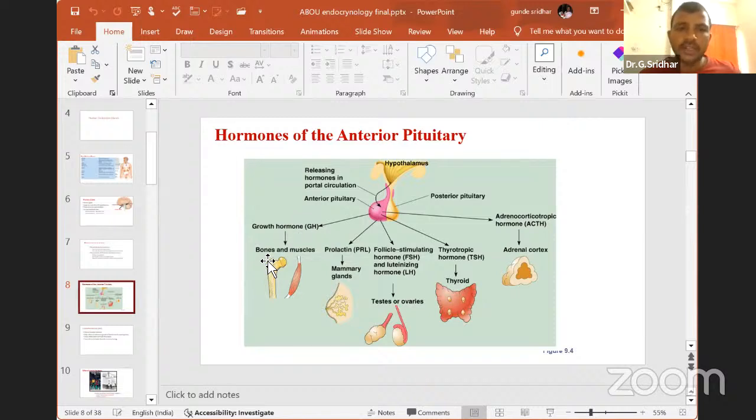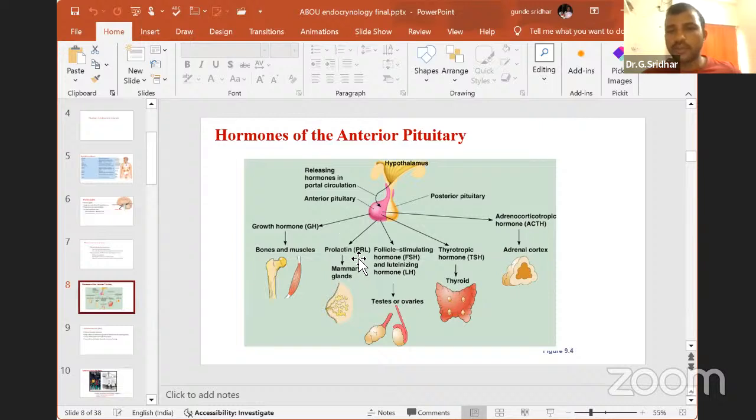Growth hormone mainly acts on the bones. This growth hormone mainly activates bone metabolism or bone growth as well as muscle growth in our body. That's why you can also call growth hormone STH, somatotropic hormone. That means mainly the somatic organs in our body get their growth due to this growth hormone.